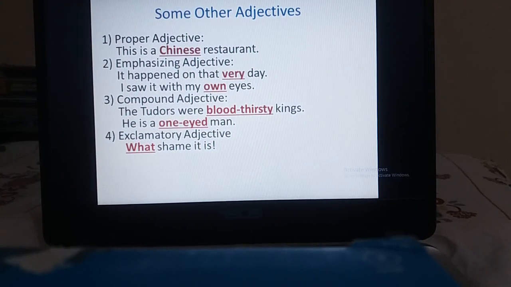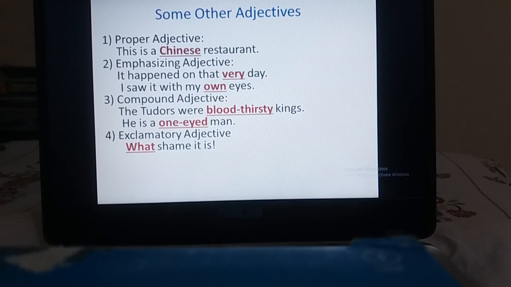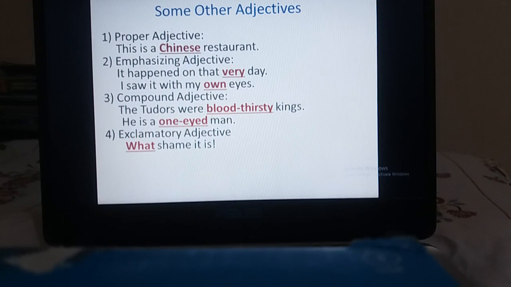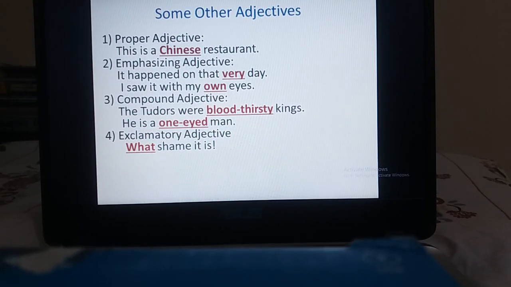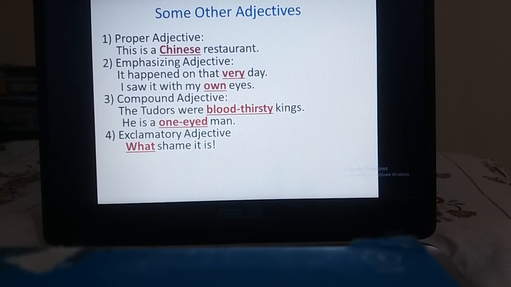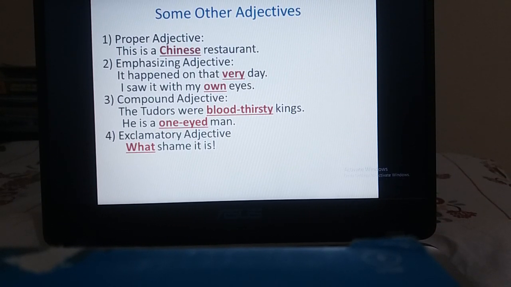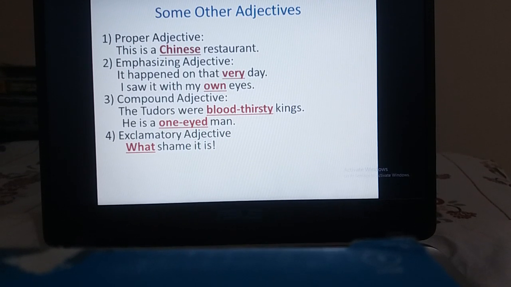So this sentence, what shame it is. Here the word what is used to express surprise. It is an exclamatory sentence, and the word what is used to express surprise. So in this sort of sentence, the word what is considered an exclamatory adjective.